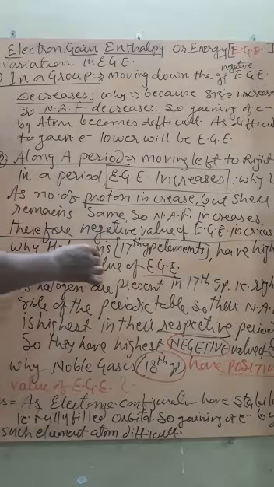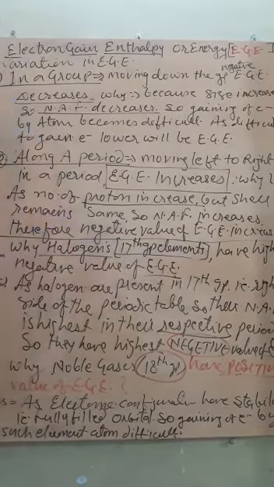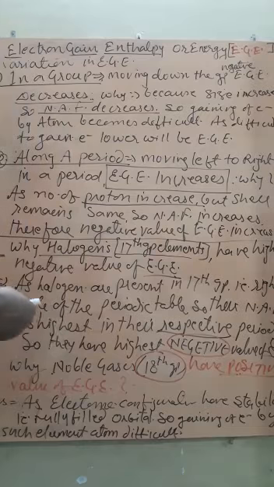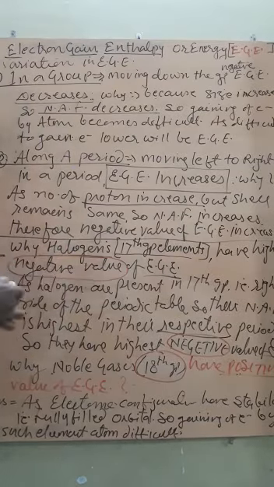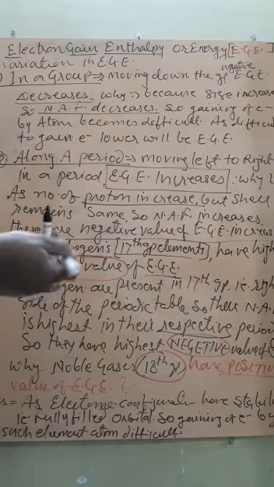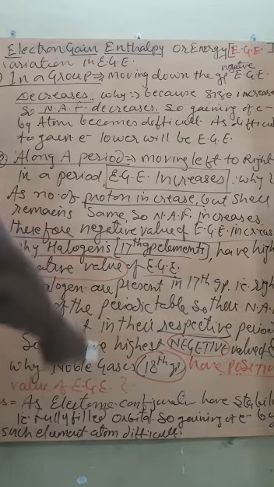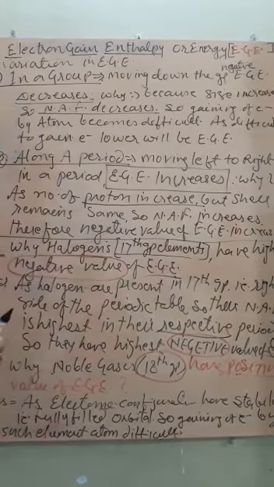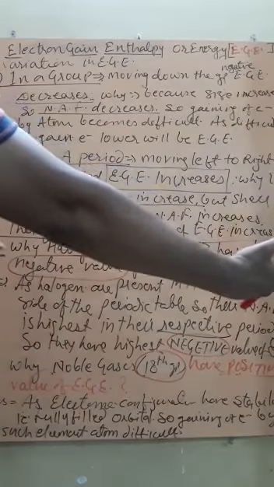First one, why do halogens, which belong to the 17th group, have the highest negative value of electron gain enthalpy? Remember, I use the term negative value. It is because energy is released. Release of energy, again I am repeating, is given by the negative sign. Student, you know where the halogens are? Halogens are present at the very right of the periodic table.